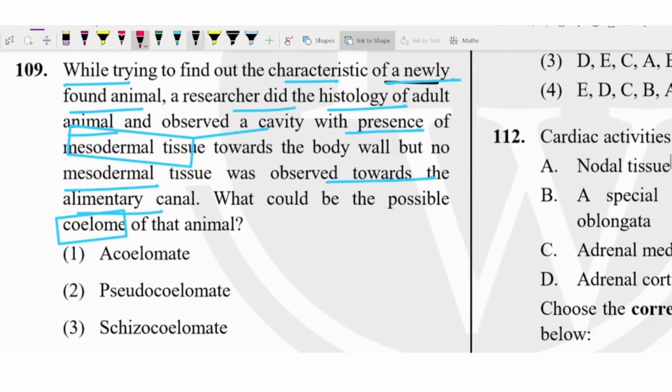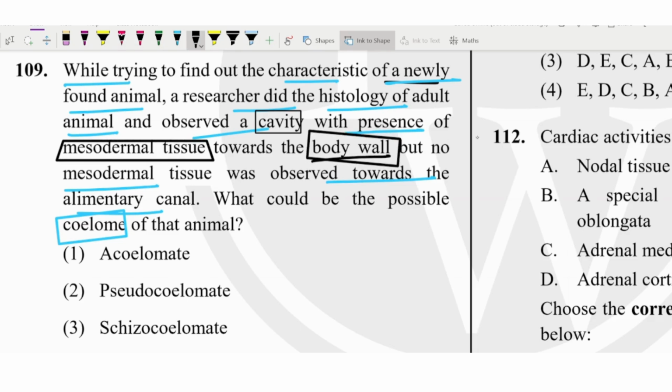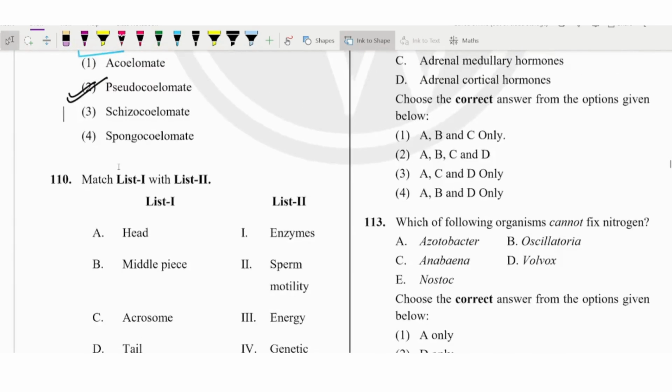Here they are saying that the histology of the new animal observed a cavity with the presence of mesodermal tissues, the middle layer, towards the body wall, towards the outside periphery, but no mesodermal tissues were observed towards the alimentary canal, meaning towards the internal organ, it is not attached. So because of that it would be the pseudocoelomate, right? I hope it is clear to you.